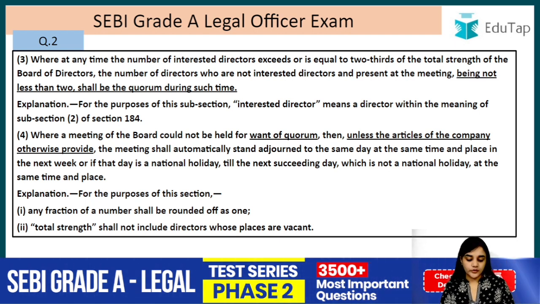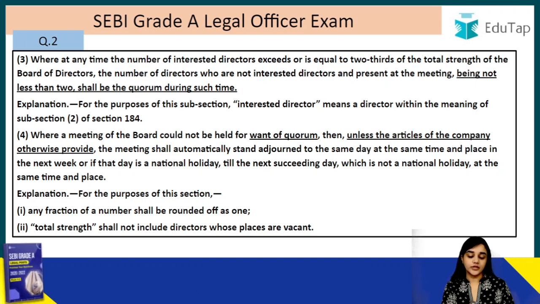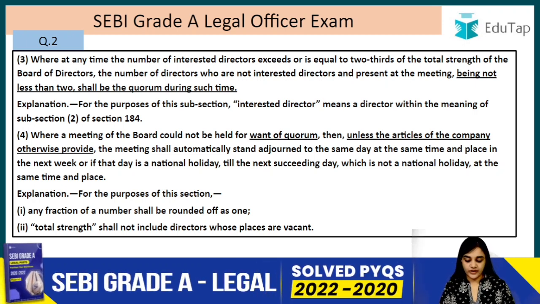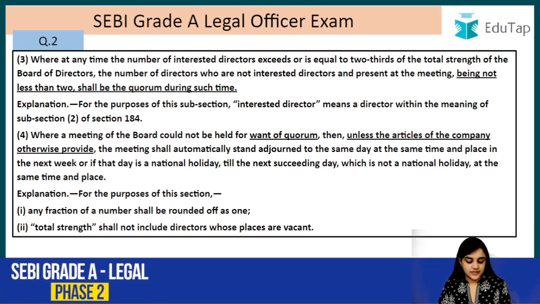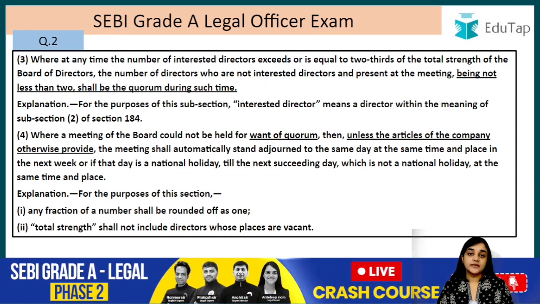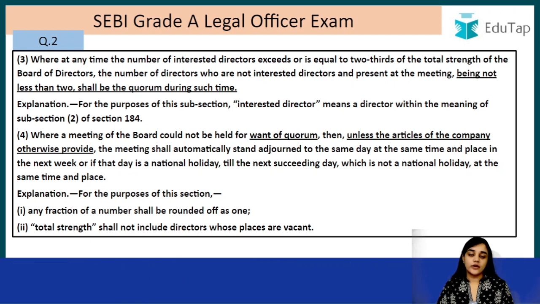Where a meeting of the board could not be held for want of quorum, then unless the articles of the company otherwise provide, the meeting shall automatically stand adjourned to the same day at the same time and place in the next week, or if that day is a national holiday, till the next succeeding day which is not a national holiday, at the same time and place. So basically this meeting cannot be held on a national holiday.